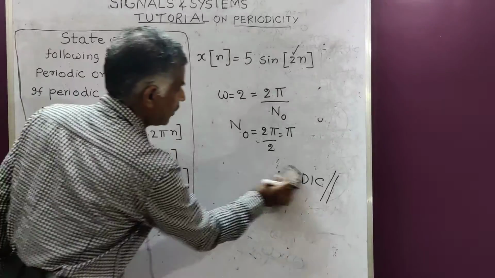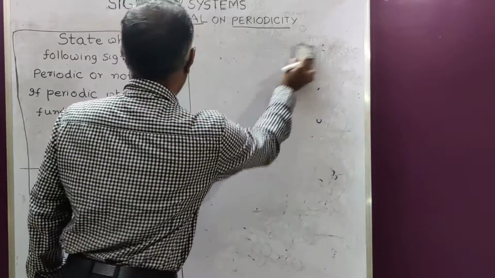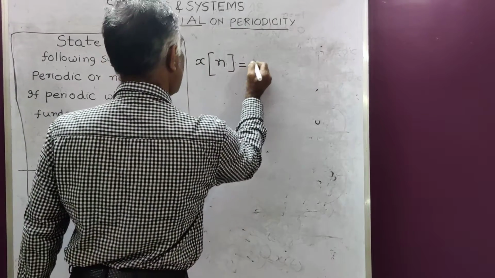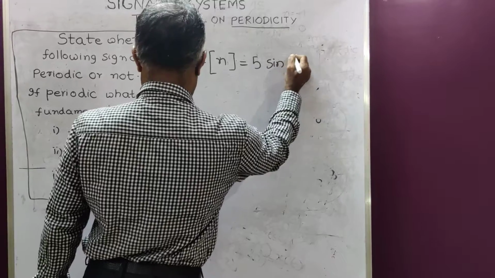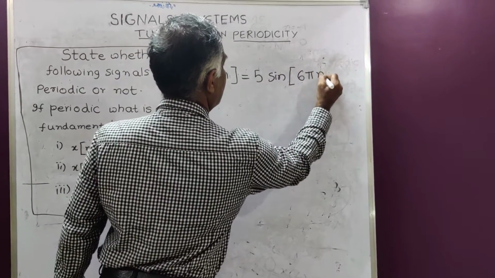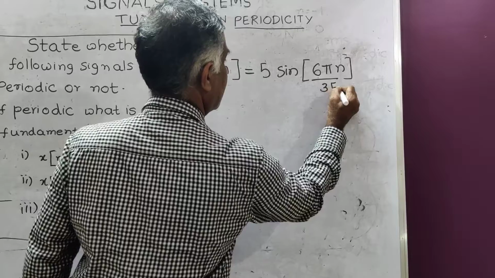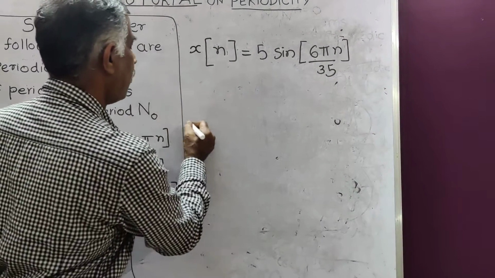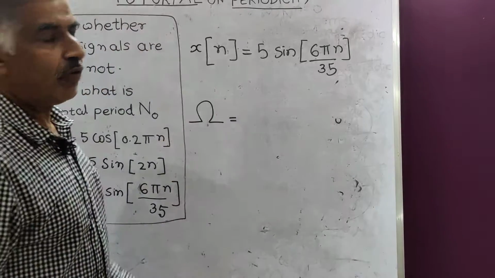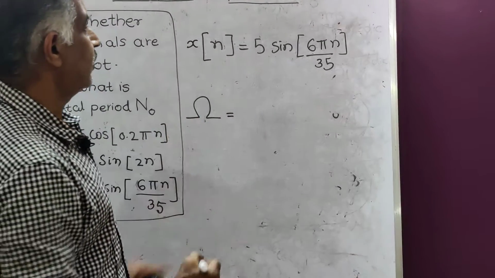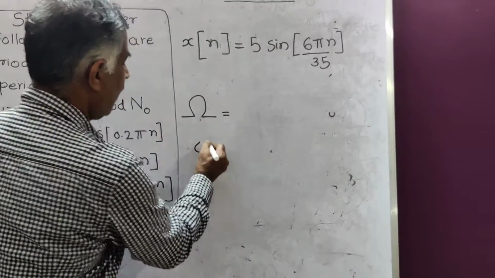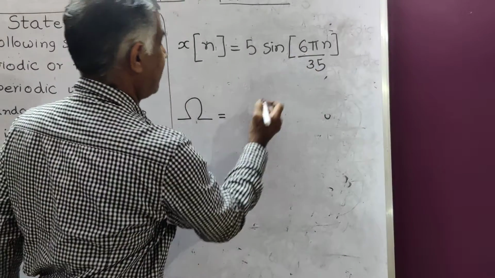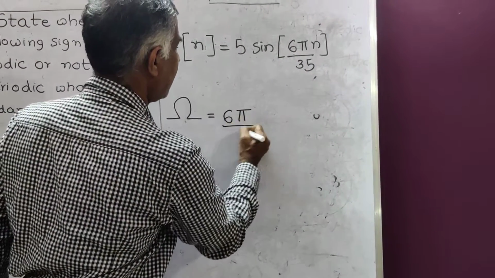Now the next problem, the last problem. In the last problem, x of n is equal to 5 sine 6 pi n by 35. Again write omega. For discrete signals you have to show this notation; the other symbol was for continuous time signals. Angular velocity is equal to 6 pi by 35.